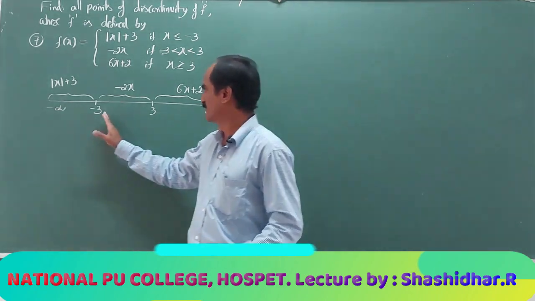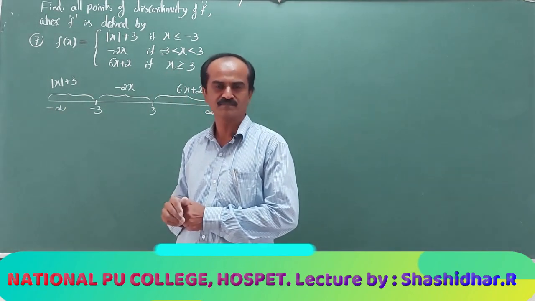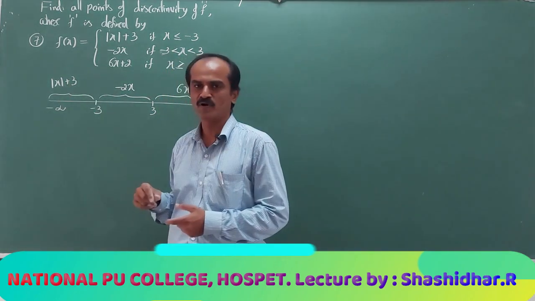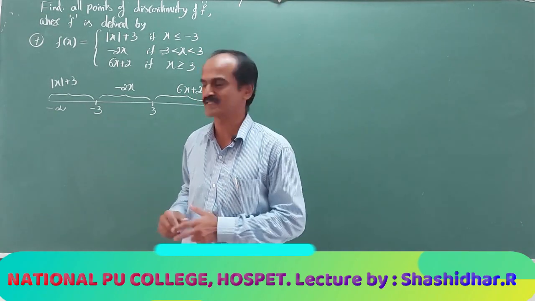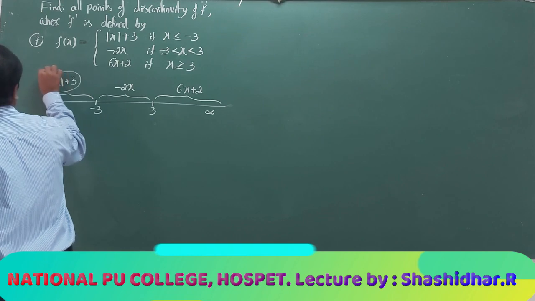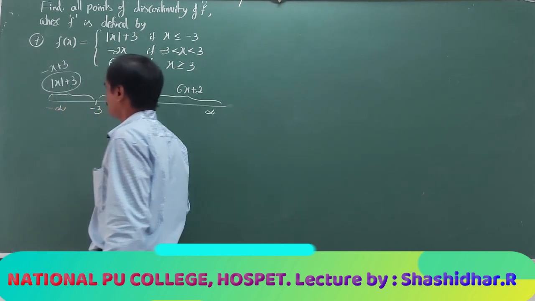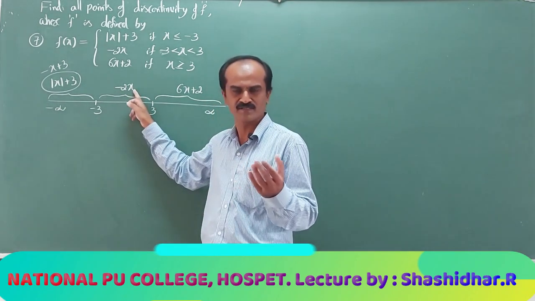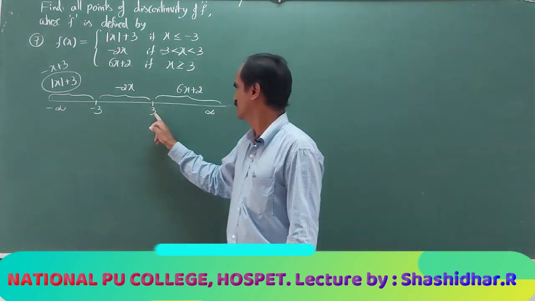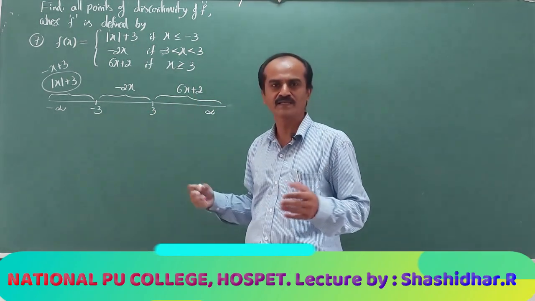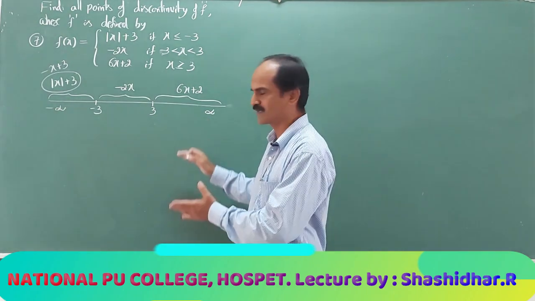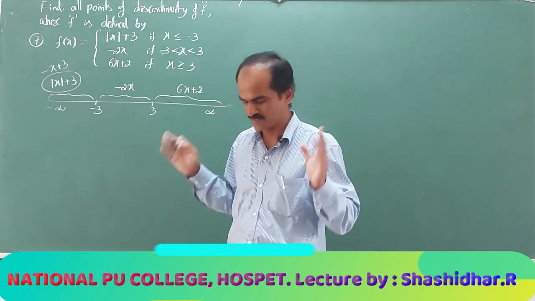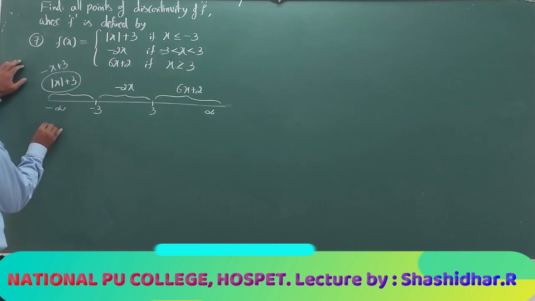Now, whenever x is less than minus 3, mod x plus 3 is there. Whenever x is less than minus 3, the x value is negative. What happens to this mod x? It becomes minus x. So it is minus x plus 3. It is a polynomial, so it is continuous. Whenever x lies in this interval, f of x is minus 2x, a polynomial, so it must be continuous. From 3 to infinity, again a polynomial, it is continuous. For formality, I have to write all those cases. Then, the very crucial point is at minus 3 and 3, I need to check. Okay, let me write one by one. Case 1.